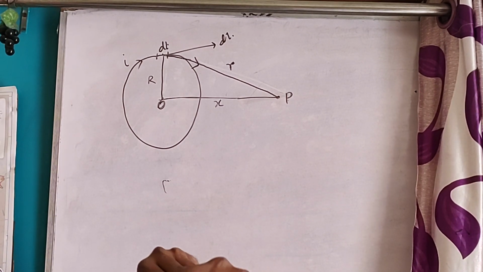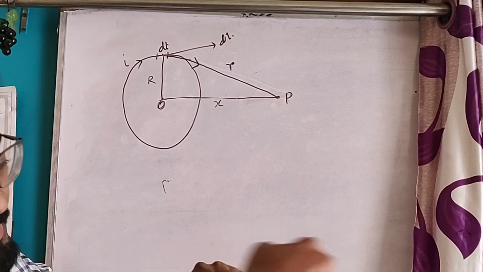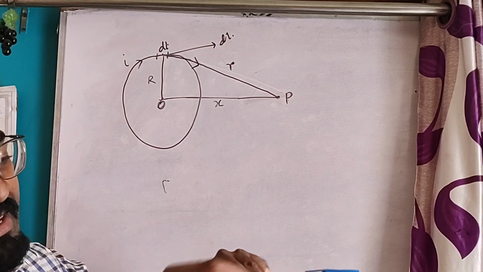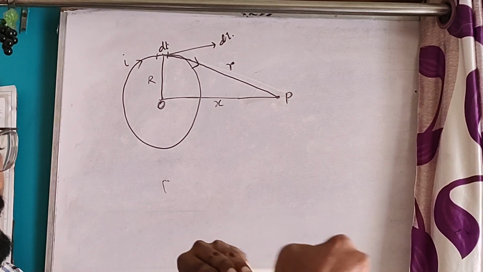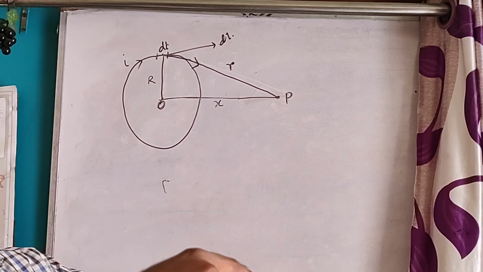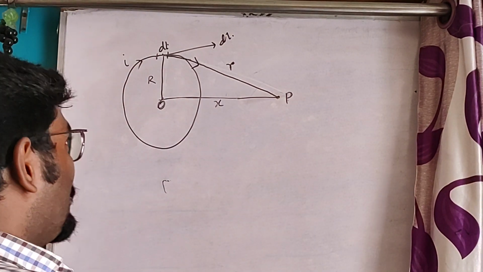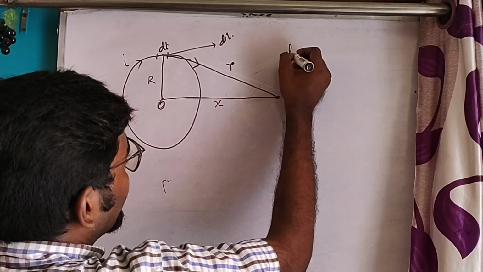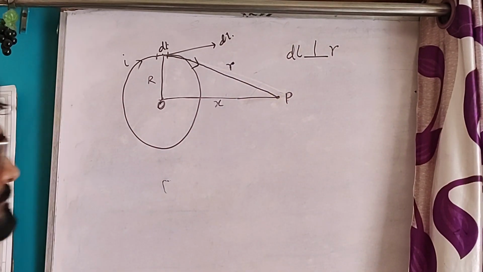Now see, this dl and r are at a right angle. This dl and this r are at a right angle. So dl is perpendicular to r.